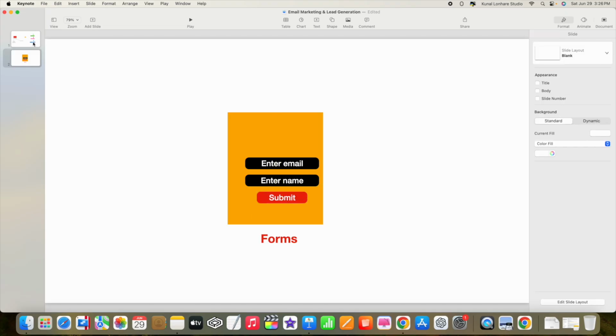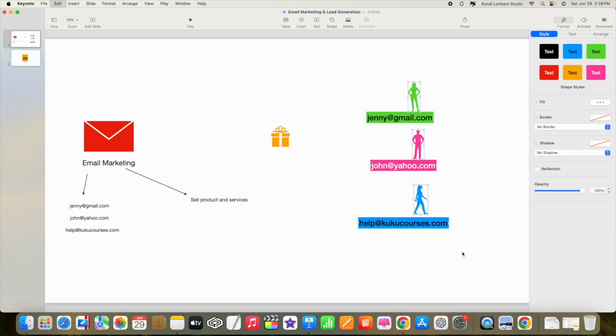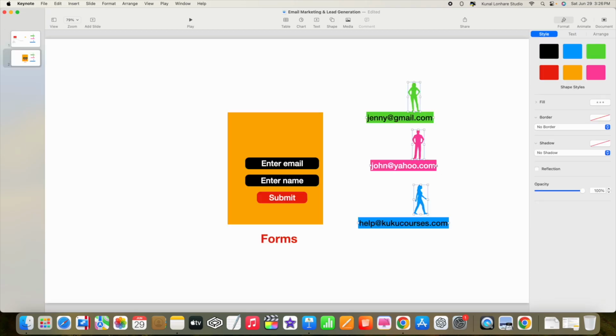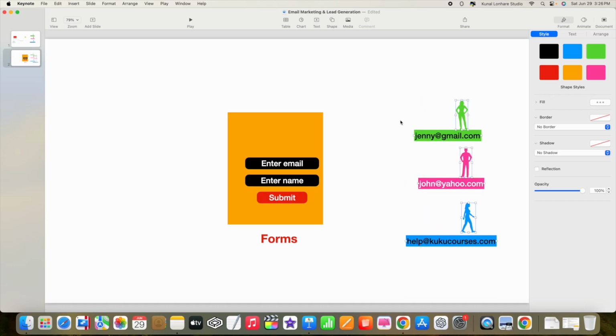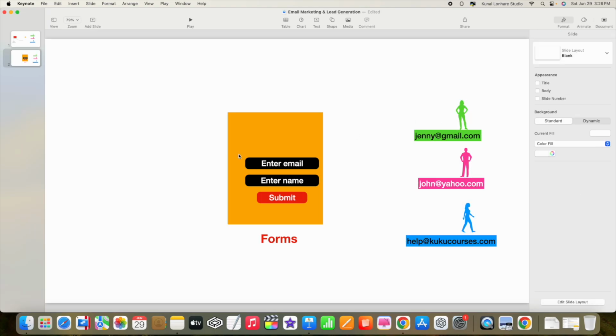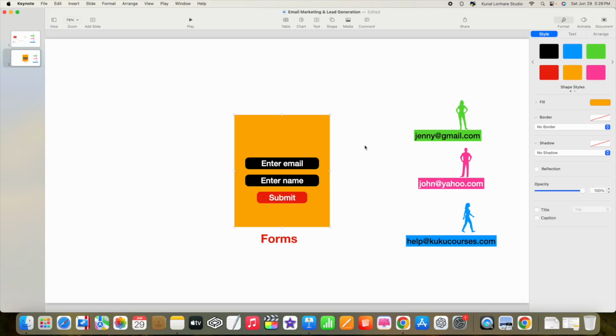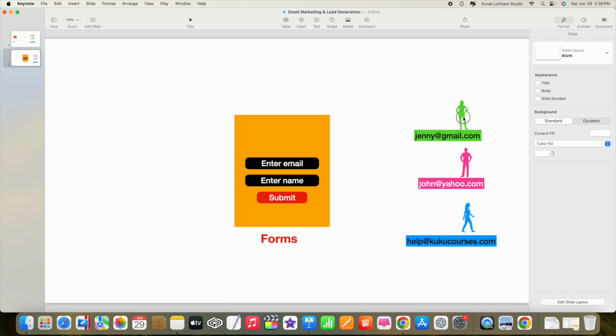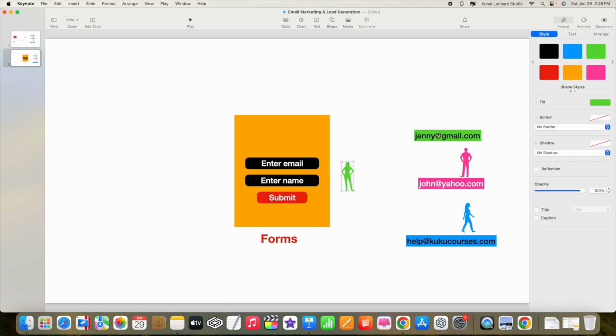Any person, whether it is Jenny, John, or whatever the name, has to come to the place where we have this form. They have to see the form, enter their email address and their name, and click on the submit button. After they do that, we will be able to collect the information of these people.